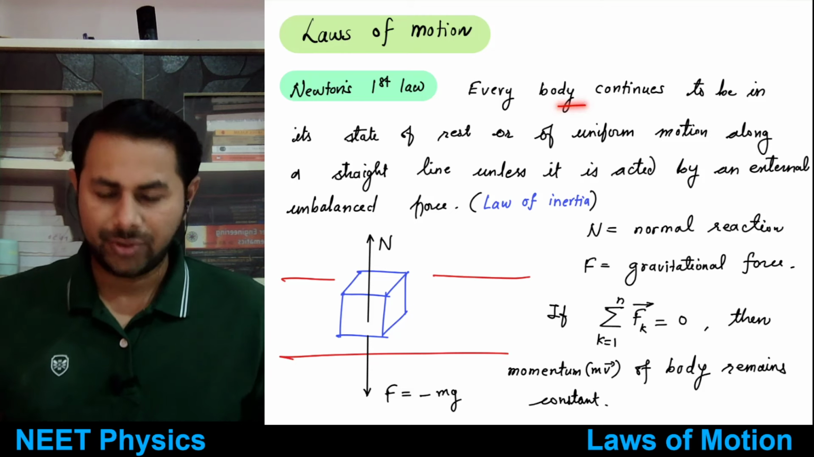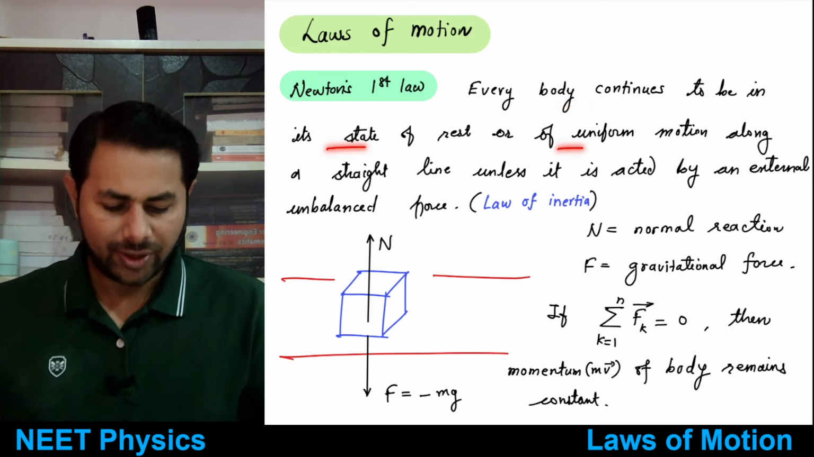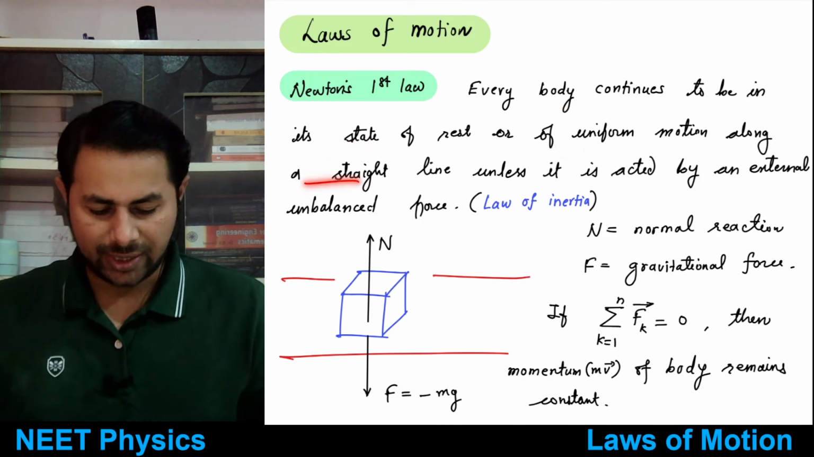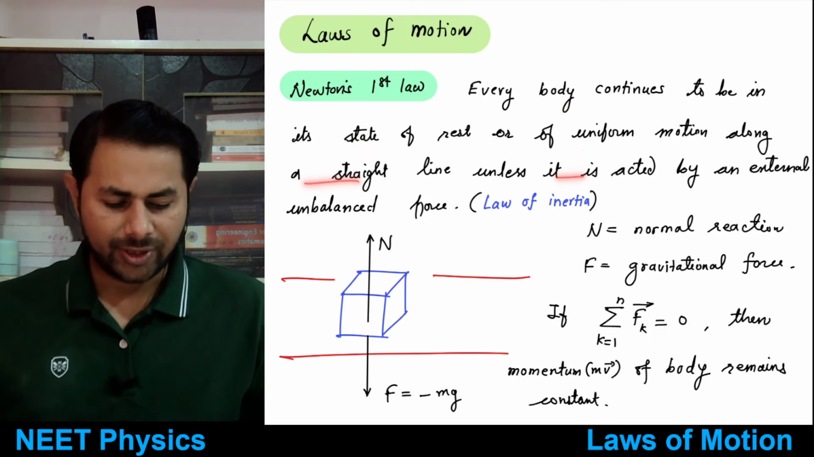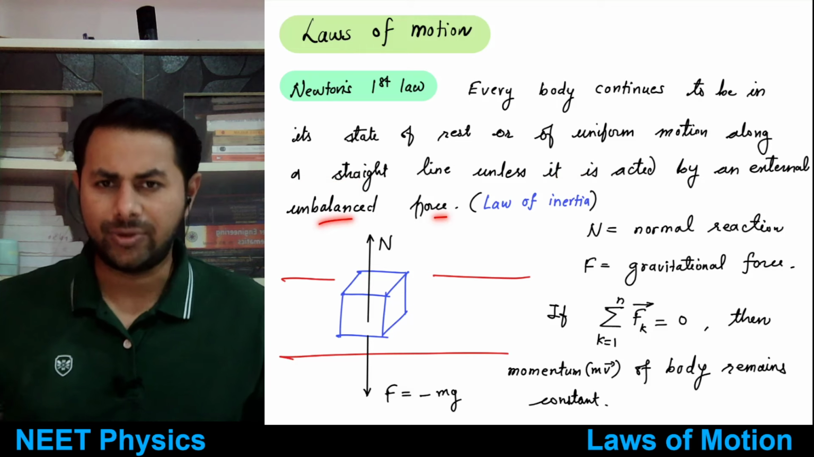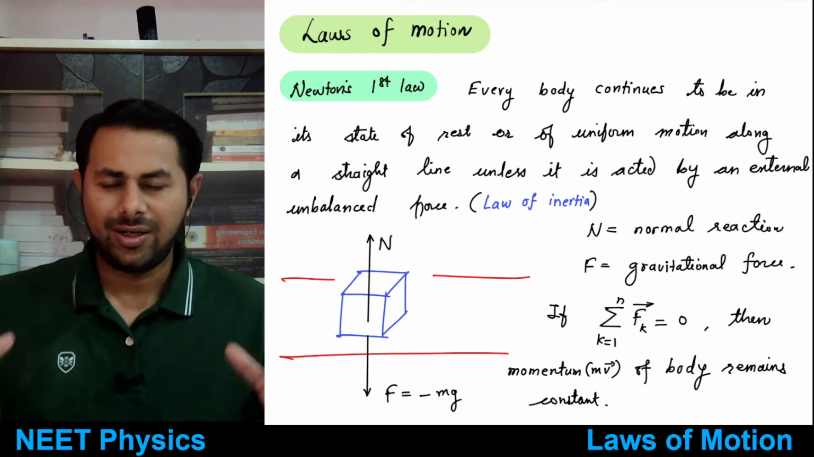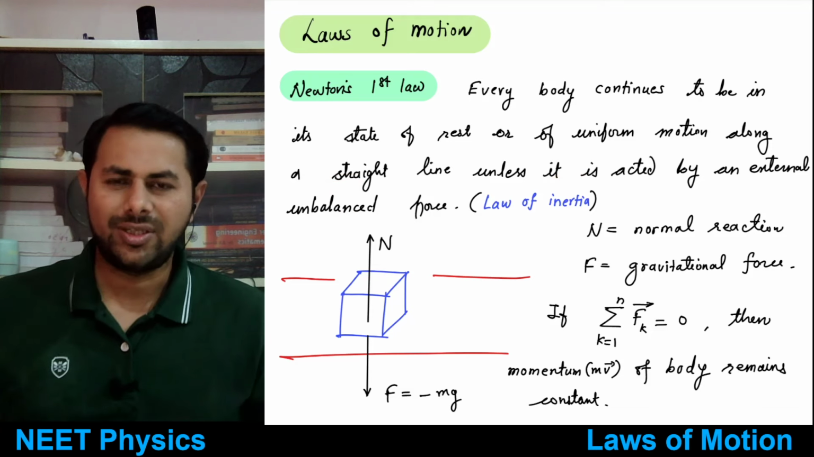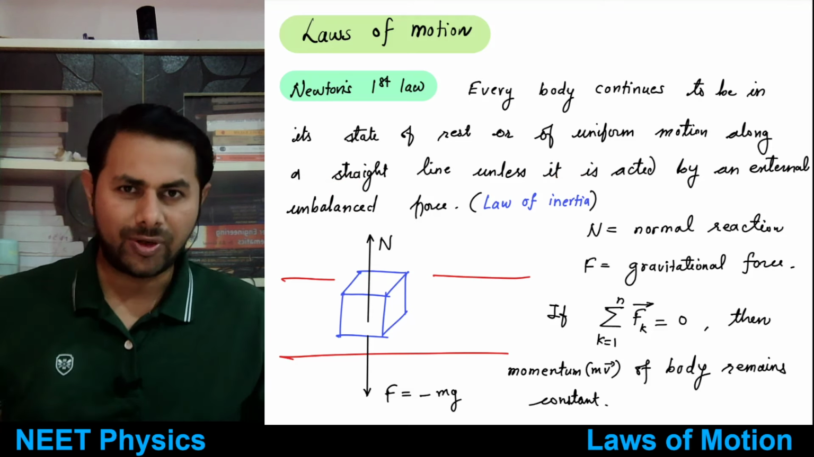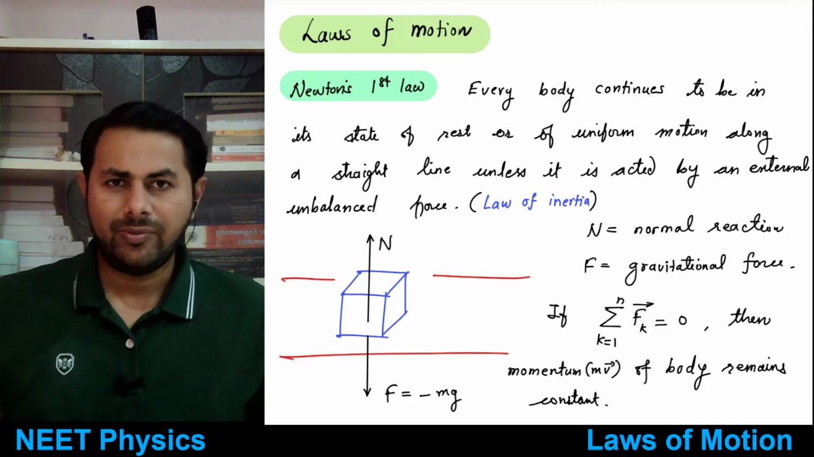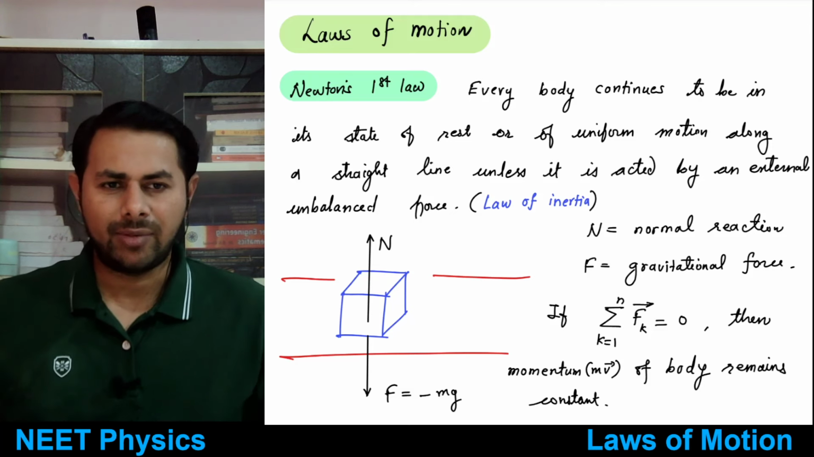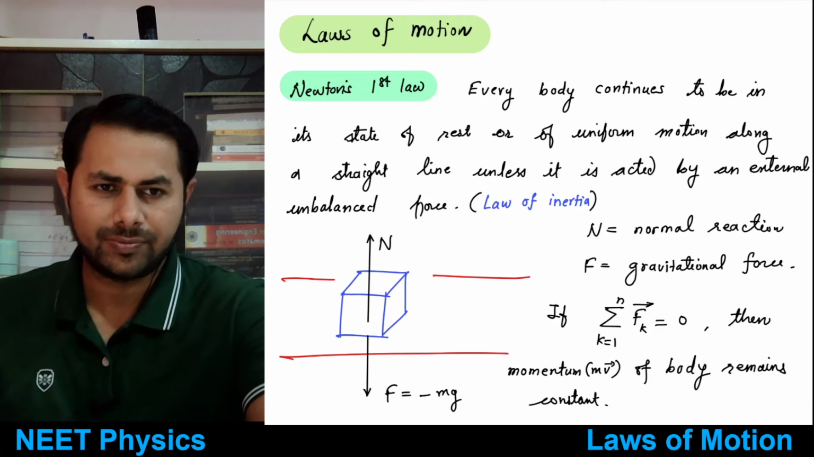Every body continues to be in its state of rest or of uniform motion along a straight line unless it is acted upon by an external unbalanced force. So if a body is at rest, it will remain at rest. If a body is moving with uniform velocity, it will keep on moving with uniform velocity till the time there is no external unbalanced force acting on the body.